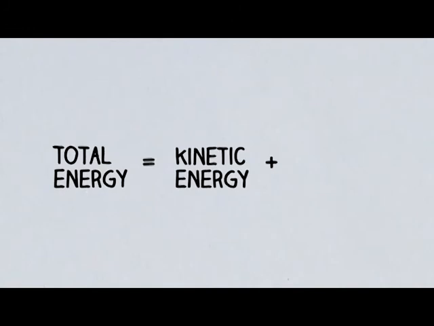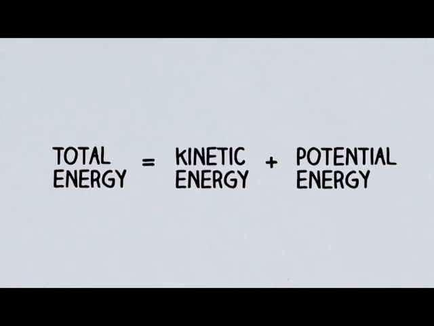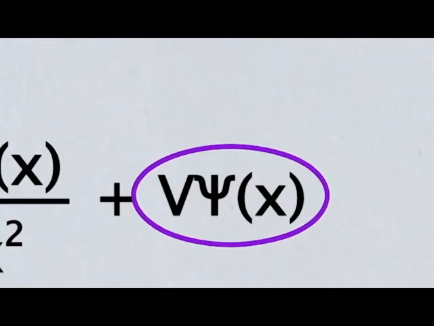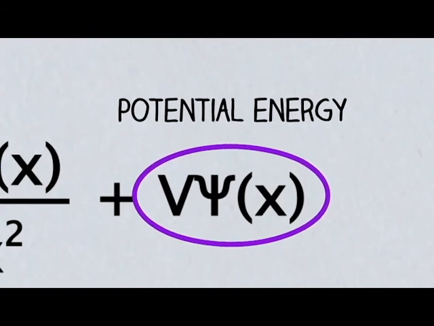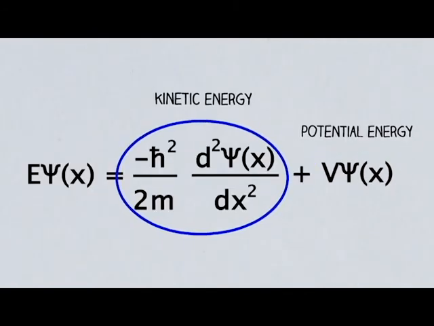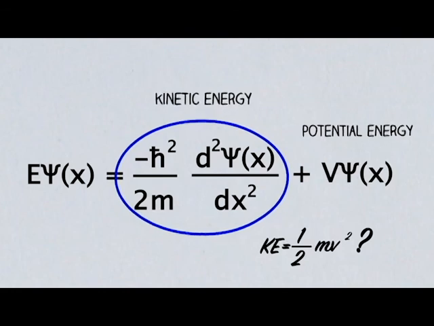The reason a particle can't have an infinite amount of energy is because of Einstein's discovery that energy is proportional to frequency. Since frequency describes a wave function, this means energy is confined to a space just like a wave function. Overall energy is equal to kinetic and potential. In some cases, V stands for potential energy. Therefore, this part is equivalent to kinetic energy. So we find out the potential and kinetic energy. That's all we need in order to find out what the wave function is and what the energy levels are.